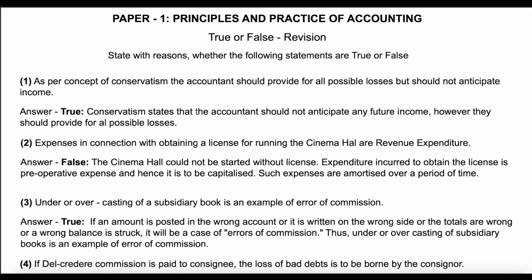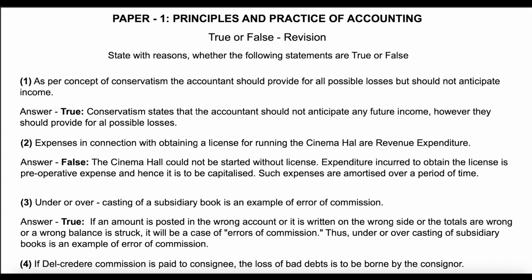Question 1. As per concept of conservatism, the accountant should provide for all possible losses but should not anticipate income. Answer: true. Conservatism states that the accountant should not anticipate any future income. However, they should provide for all possible losses.